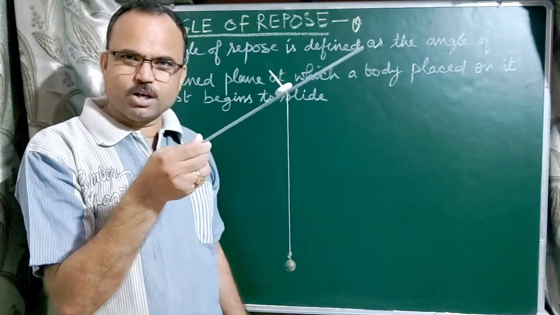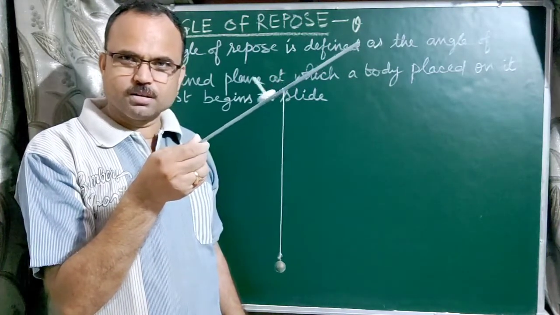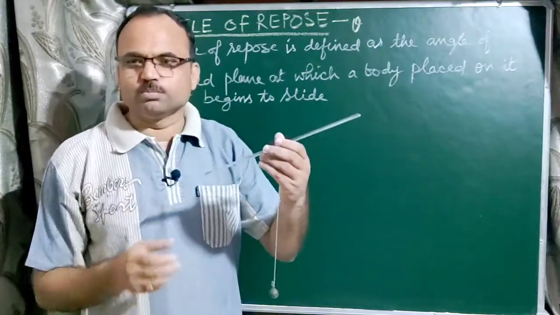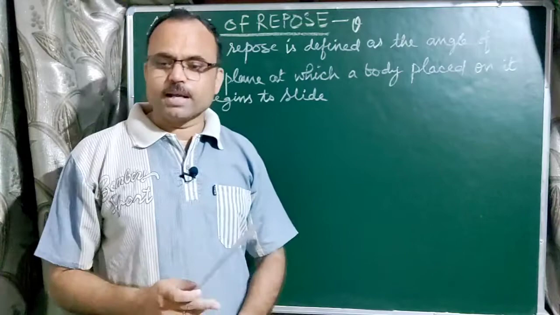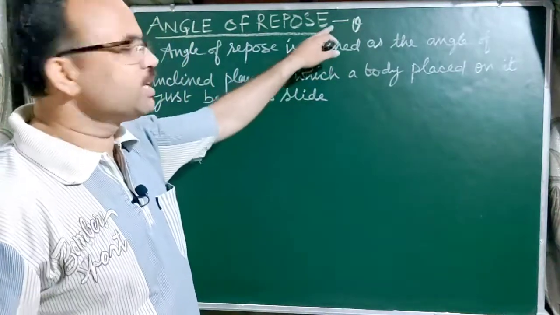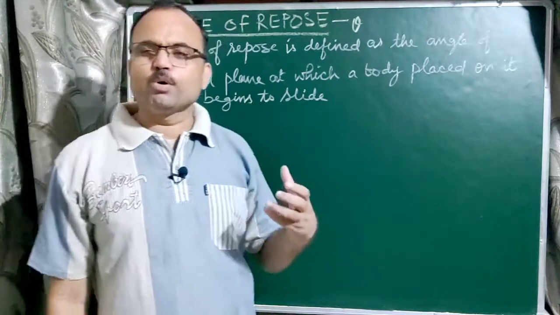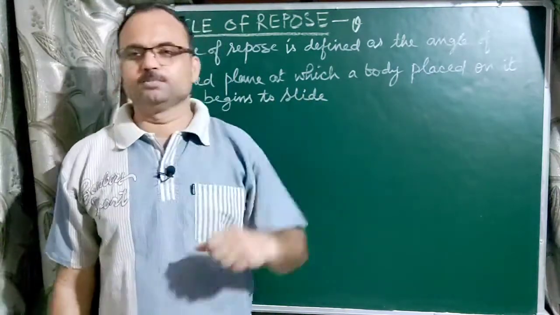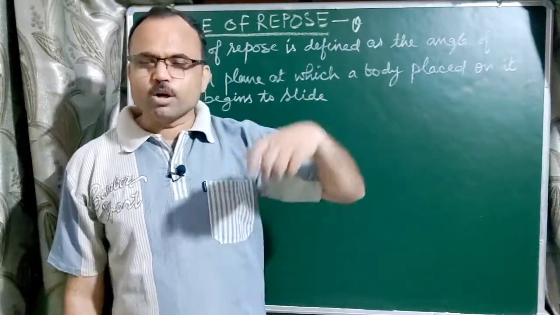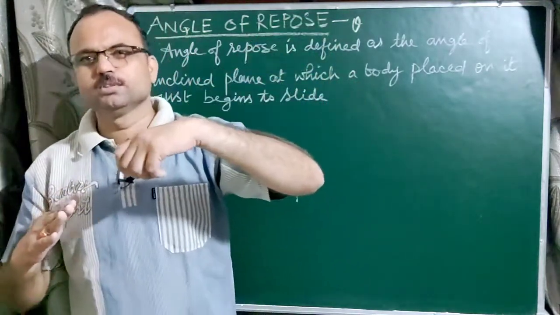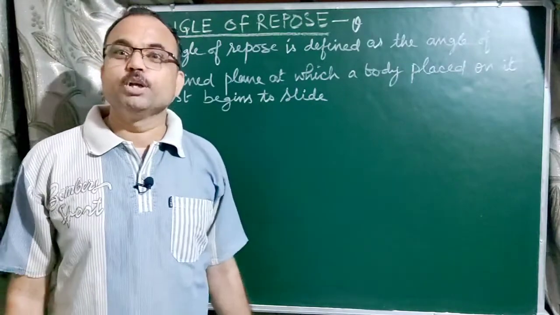We increase the angle of inclined plane. At a certain angle, the body just begins to slide down. That particular angle is known as the angle of repose. So we can say that the angle of repose is the angle of inclined plane at which a body placed on it just begins to slide.